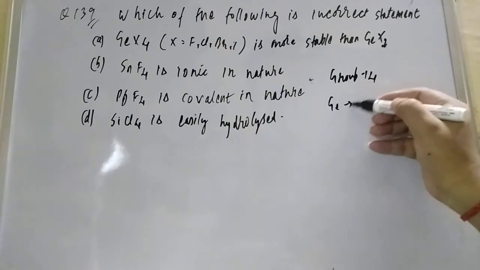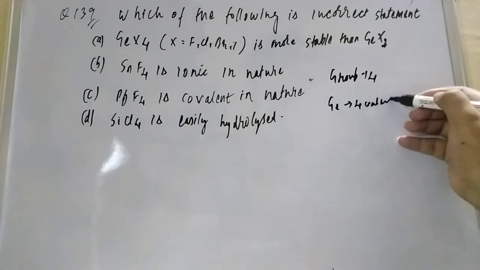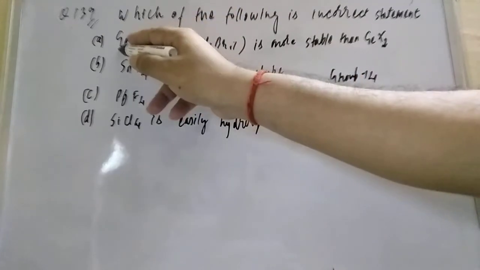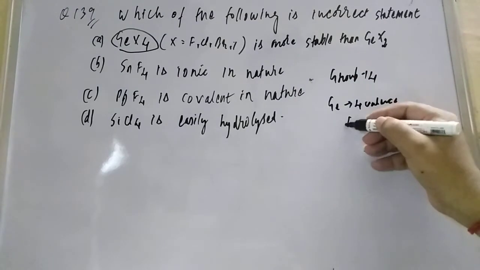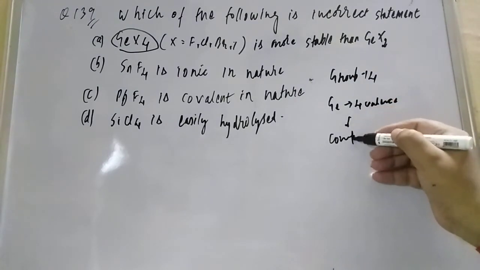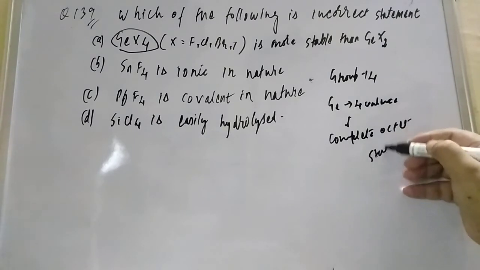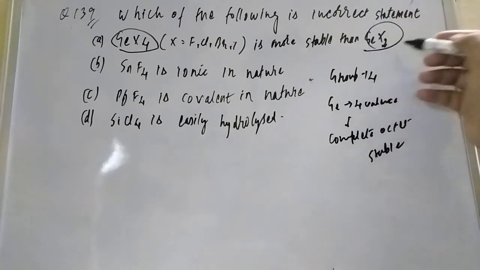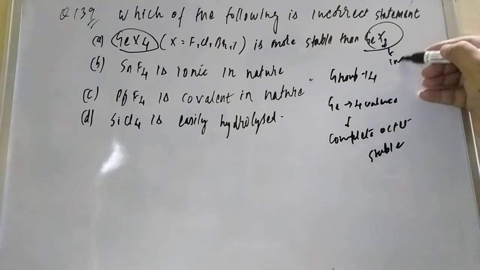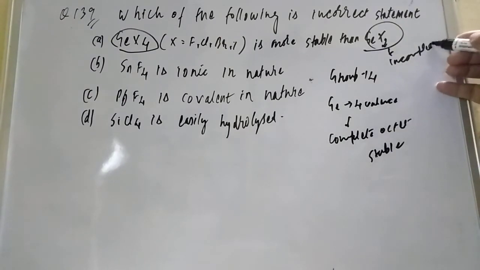So Ge has 4 valence electrons. What does 4 valence electrons mean? In GeX4 the octet is complete. If it is a complete octet, so what is there, student? This is stable. And GeX2 is unstable, because this is an incomplete octet.